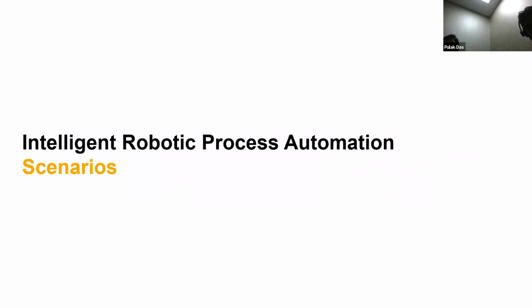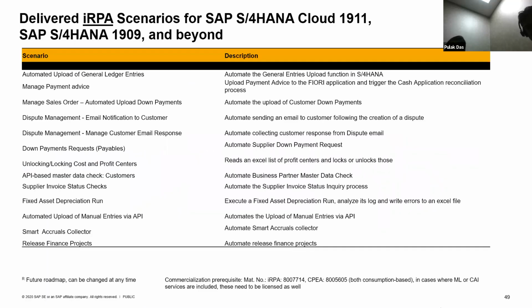When we move on to robotic process automation, I would like to list here a number of RPA scenarios in the finance area, which have been delivered from SAP S/4HANA Cloud 1911 or on-premise 1909 onwards. These are a few of the scenarios where you could do automatic upload of journal entries or manual entries, dispute management runs, and it will read the claims from an Excel and send emails.